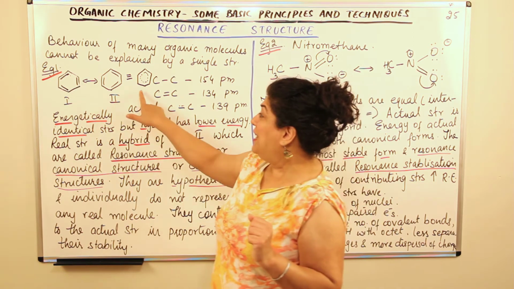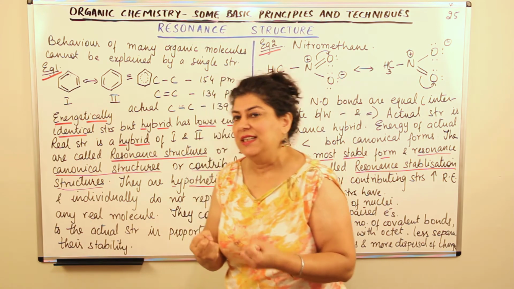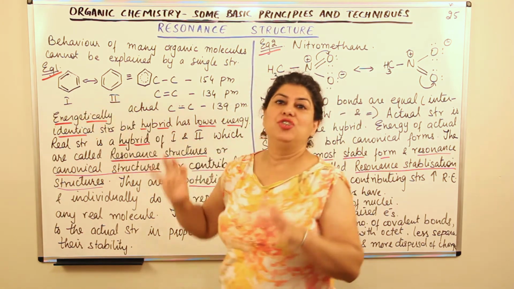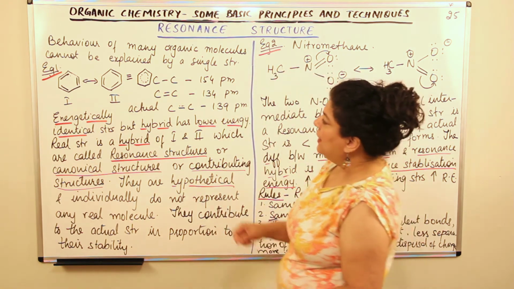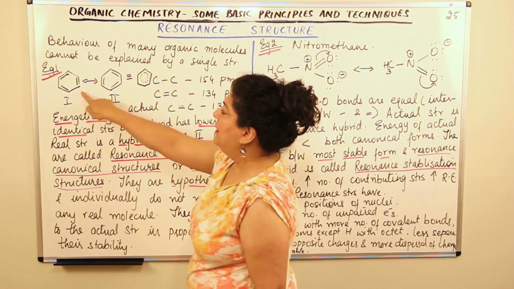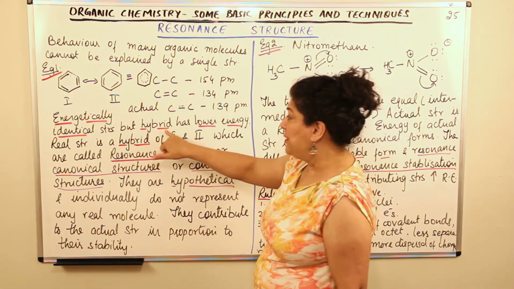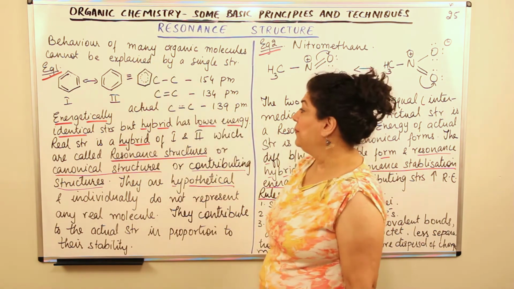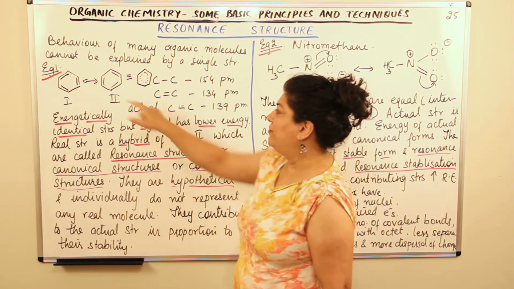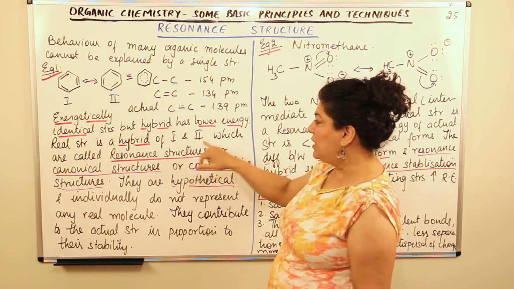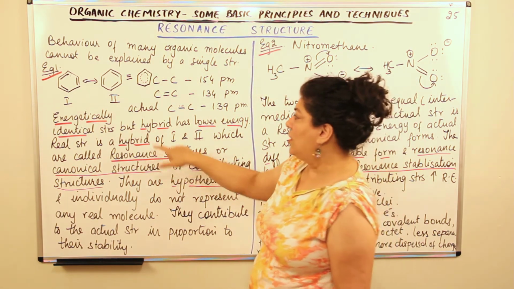So it has been found that this resonance hybrid, the actual structure, is energetically lower than the energies of these canonical forms or the hypothetical structures. So energetically, these resonance canonical forms are identical structures, but the hybrid has lower energy. The real structure of benzene is a hybrid of 1 and 2. And what are these 1 and 2? They are called resonance structures, which is the topic of our video.